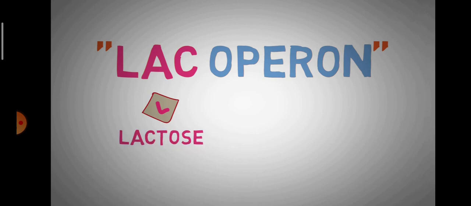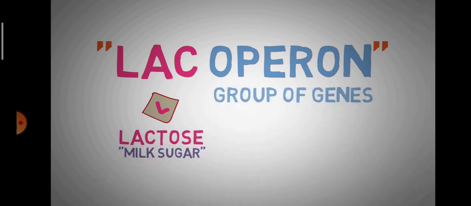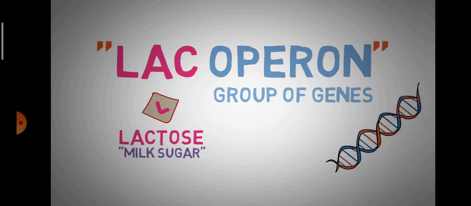Then watch the given video to understand the concept of lac operon. The lac operon was the first genetic regulatory mechanism to be understood clearly. So it has become a foremost example of prokaryotic gene regulation. Now if we look at the term itself, it is made up of two words, lac and operon. Lac meaning lactose, which is a disaccharide sugar present in milk. The word operon means a group. So basically lac operon is a group of genes that regulates the metabolism of lactose.